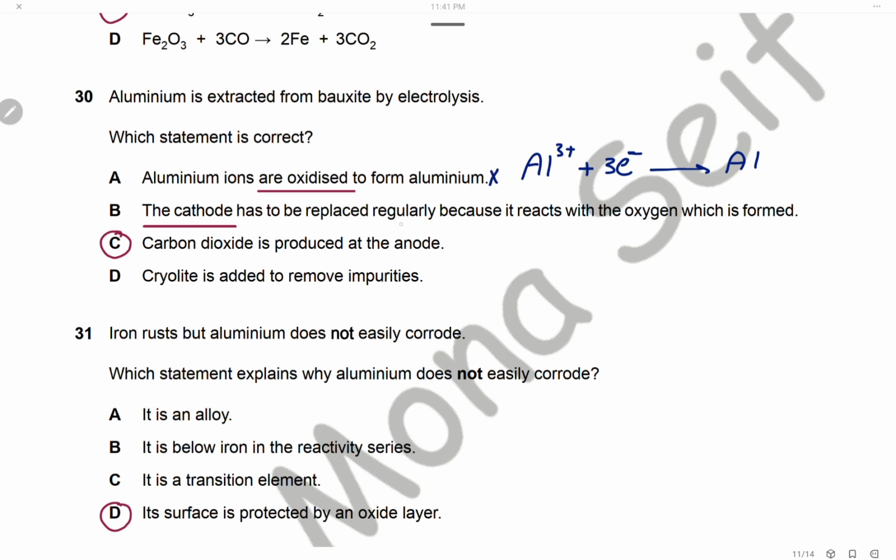The cathode has to be replaced regularly. This is wrong. The anode has to be replaced regularly because oxygen is produced at the anode. It burns the carbon to produce carbon dioxide. So carbon dioxide is produced at the anode. This is correct. Cryolite is added to remove impurities. This is wrong. So the only correct statement is C.